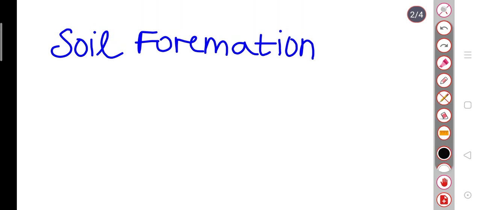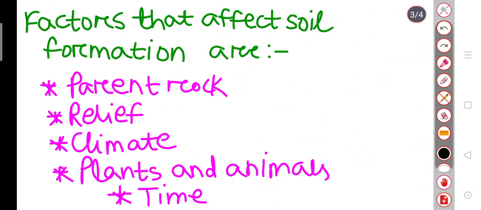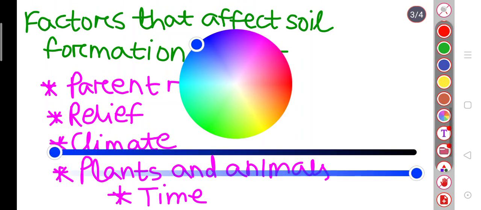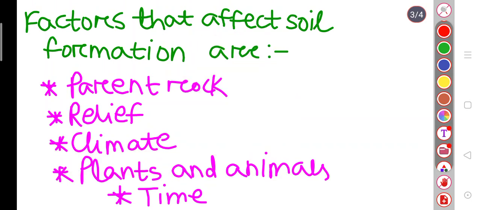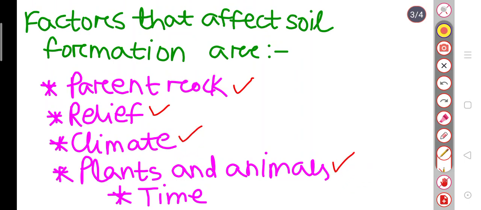Then what are the factors that affect soil formation? Here is the answer to the question. Can you see? Yes. The factors that affect soil formation are the parent rock, the relief, climate, plants and animals, and time.